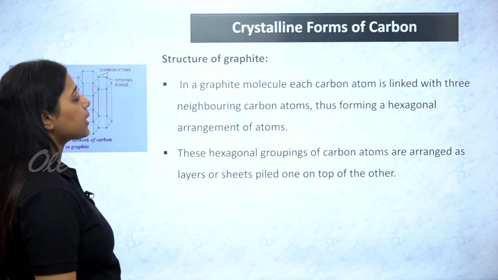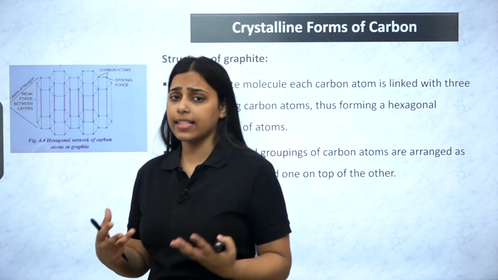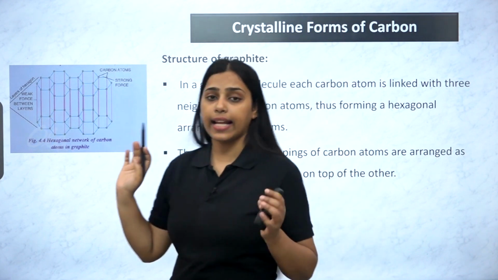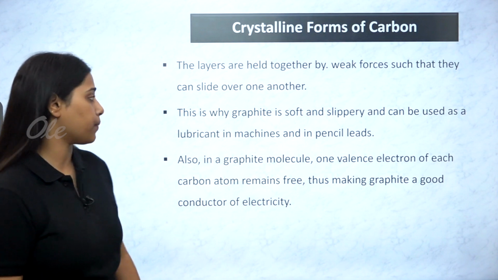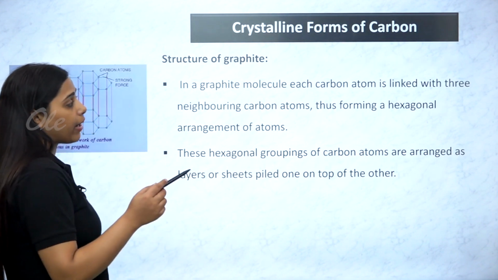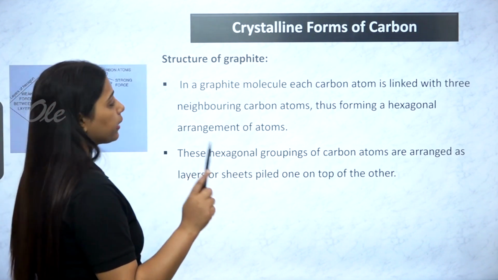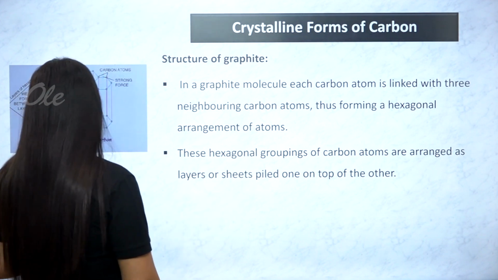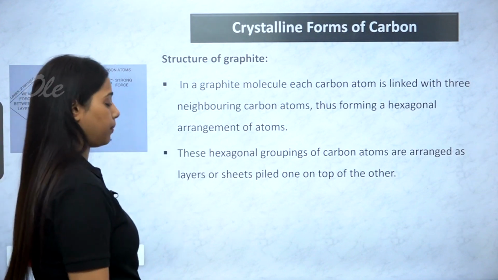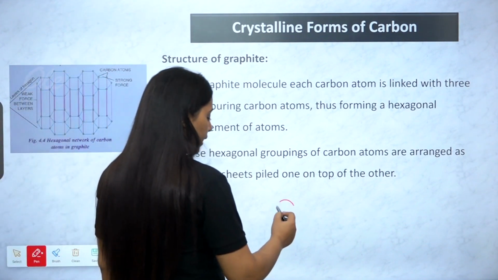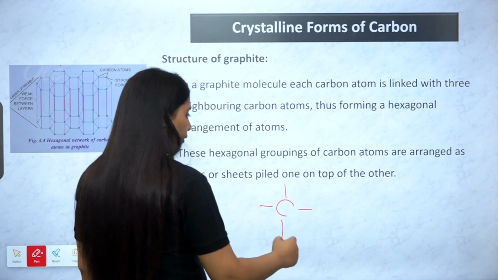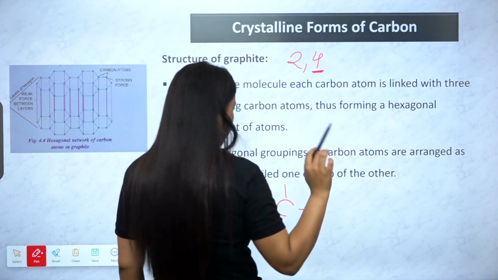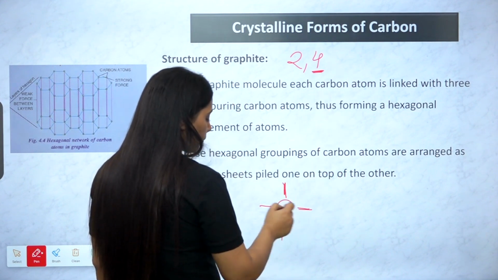Structure of graphite, if we discuss, is a flat hexagonal layer structure, and this is the structure being shown for graphite. It has a hexagonal network of carbon atoms in it. In a graphite molecule, each carbon atom is linked with 3 neighboring carbon atoms, thus forming a hexagonal arrangement of atoms. Why are we saying 3? See, carbon has 4 valency, right? We have seen its atomic number is 6, with 4 valence electrons, so 4 is the valency, which means it can show 4 bonds.